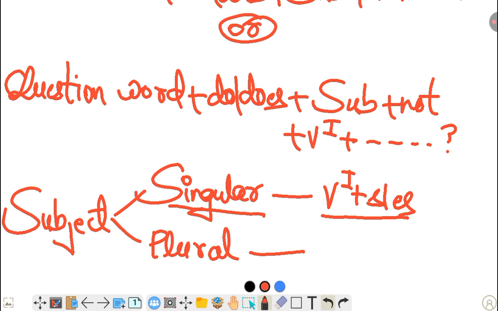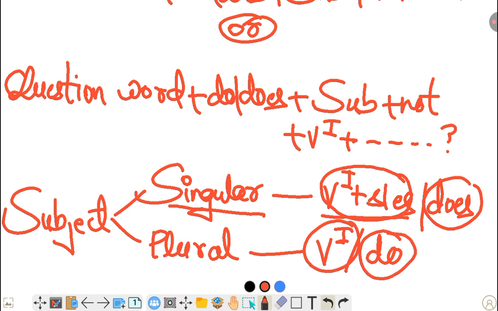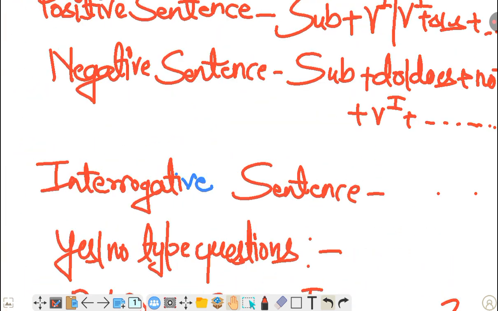Plural subjects do not take the s or es form. It is used in a positive sentence, and in a negative or interrogative sentence we use does. Remember this thing. And for a plural subject we use only the first form of verb and do. Like, it is a negative sentence, so you have to use do. So with a singular subject we use first form plus s or es, or does, and with a plural subject we use the first form of verb and do. I'm going to revise it one more time so that you remember all those things.